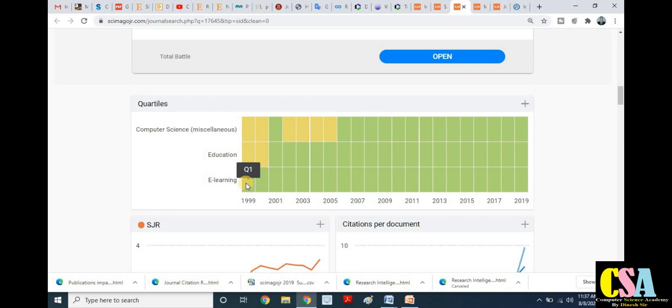So this is the time of 1999. Now in the present scenario we see all the boxes are green, so this is the Q1 category. So in the present scenario computer science researchers can publish their research, and this comes under the category of quartile 1, quartile 1, quartile 1. So this is how we can find out which one is the best journal or which one is the top ranked journal in your subject category, in your discipline.